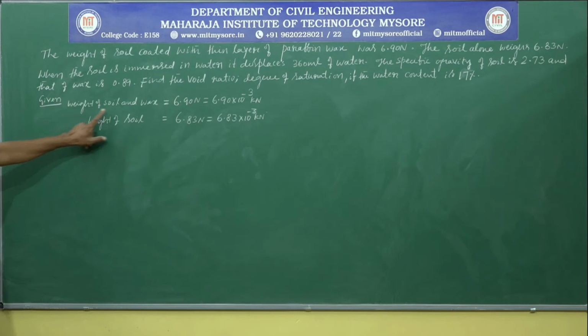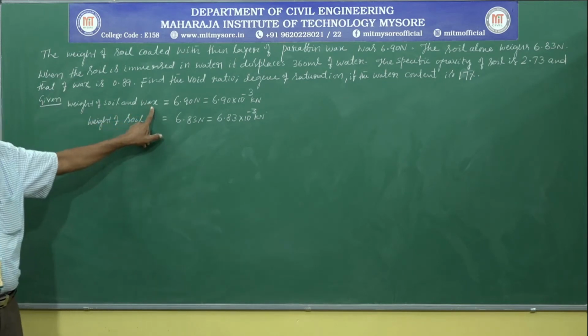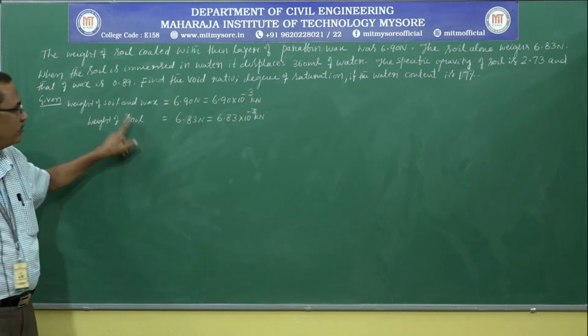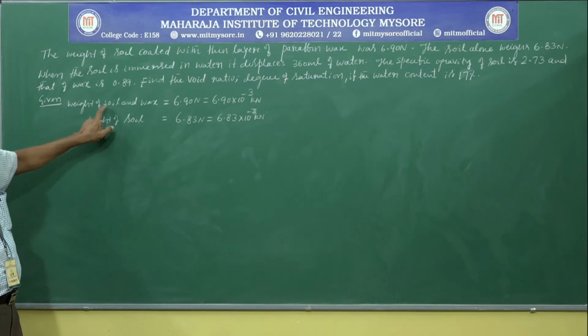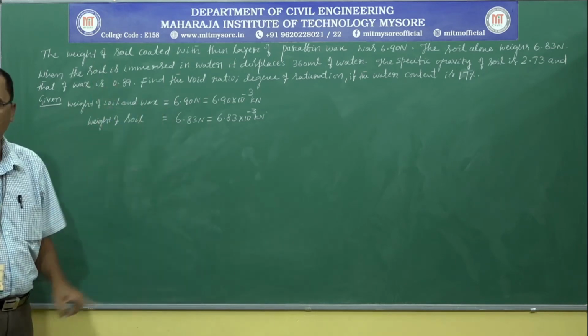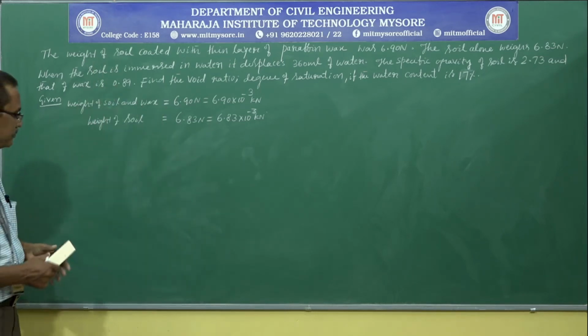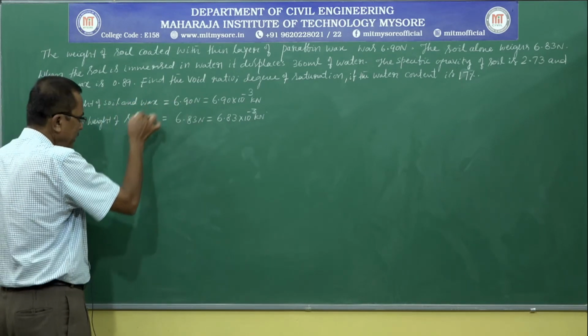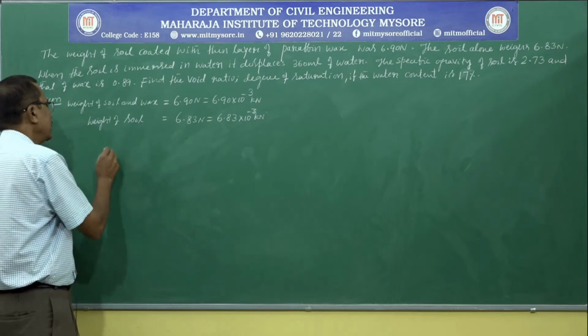We have the weight of soil and wax, then we have the weight of soil. So the numerical difference of the weight of soil plus wax and the weight of soil gives us the weight of wax.